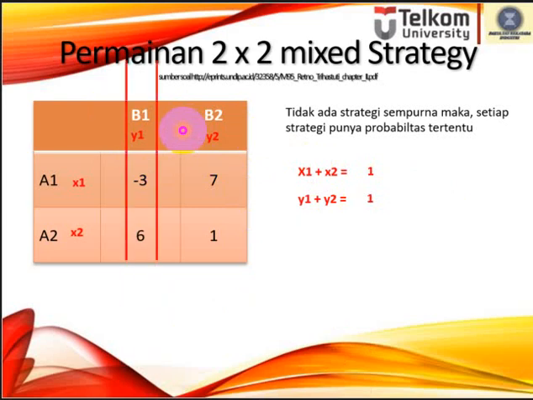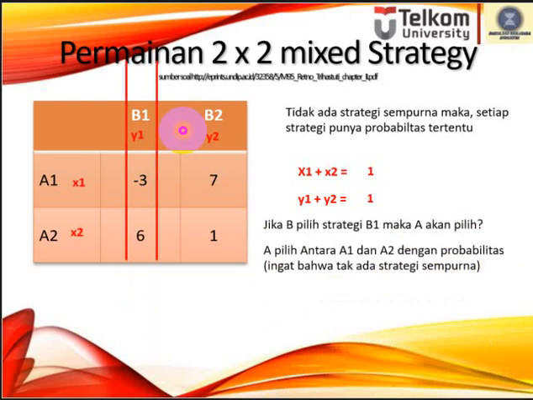Because there is no dominant strategy, if B chooses B1, what should A choose, A1 or A2?